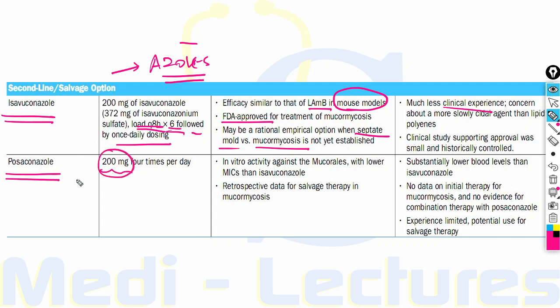Posaconazole is given in a dose of 200 mg 4 times per day, and it has higher minimal inhibitory concentration than isavuconazole. It can be used as salvage therapy or second line drug in mucormycosis. Since it has a higher minimum inhibitory concentration, it has lower blood levels than isavuconazole, and its use is limited because of limited experience.